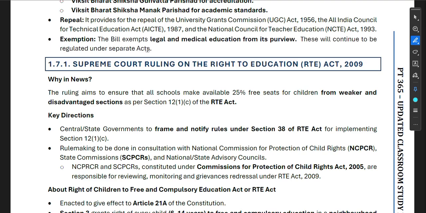Exemption: the bill exempts legal and medical education from its purview. Okay, so it exempts legal and medical education from its purview. These will continue to be regulated under separate acts.